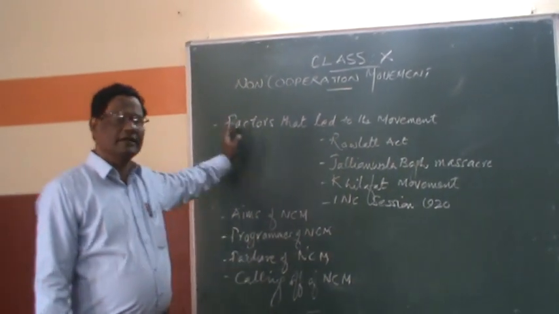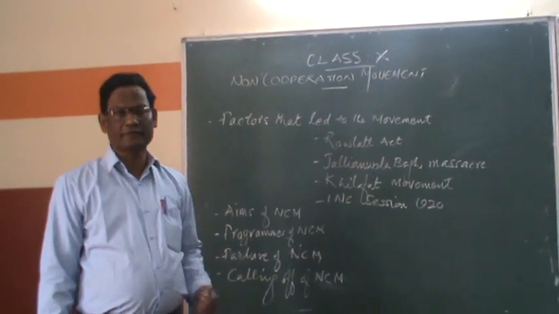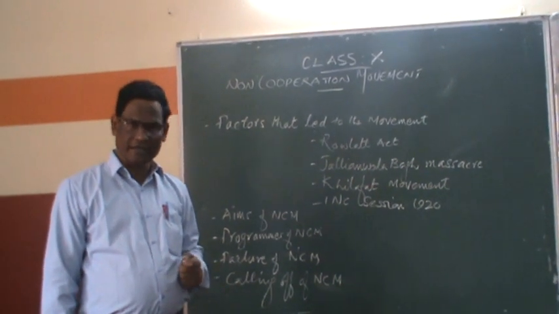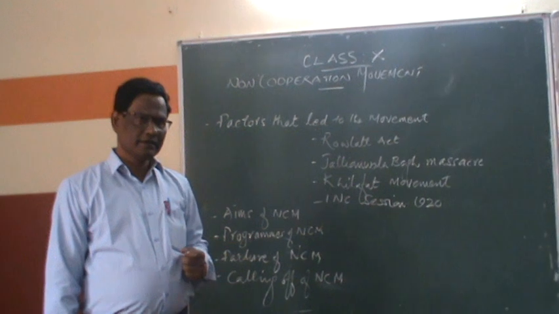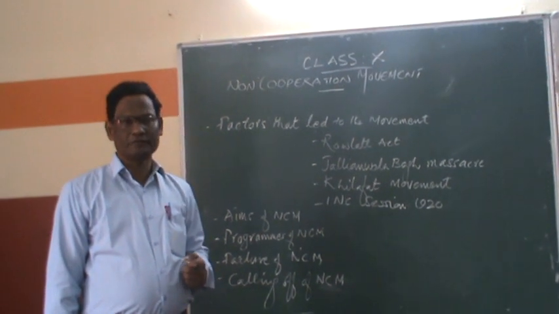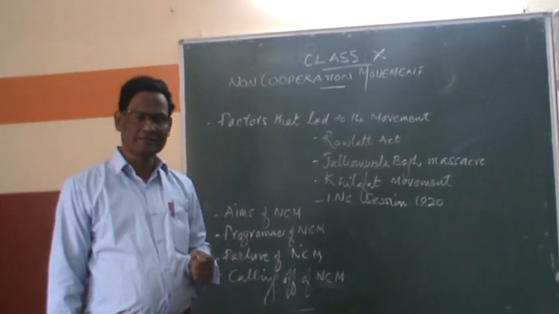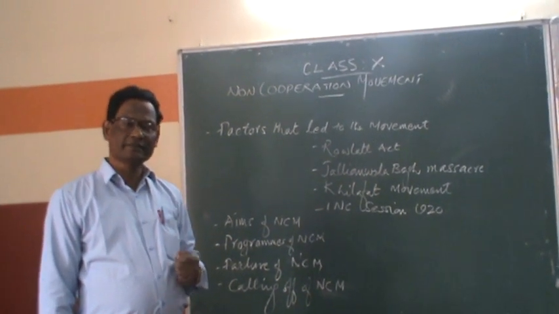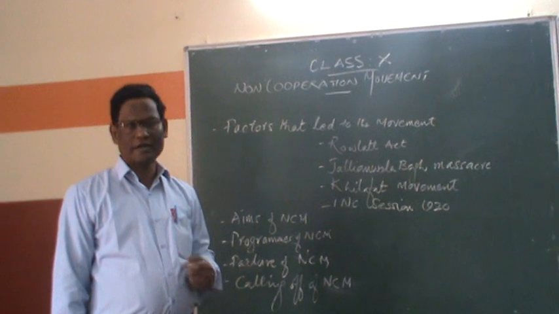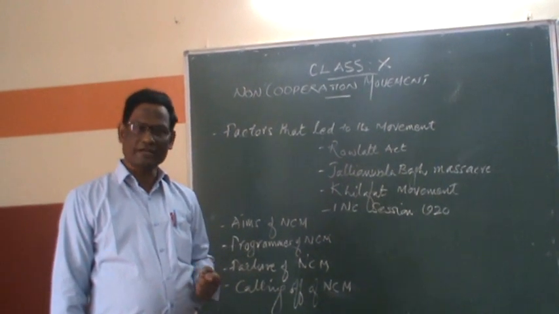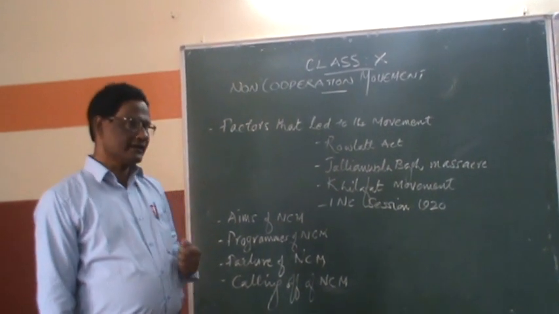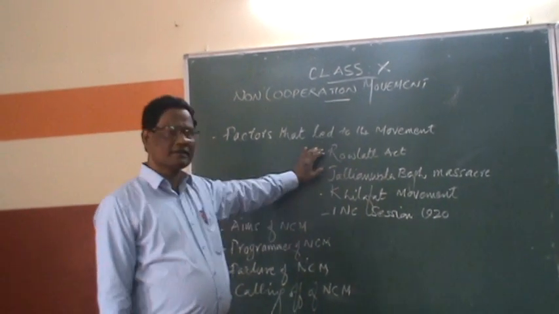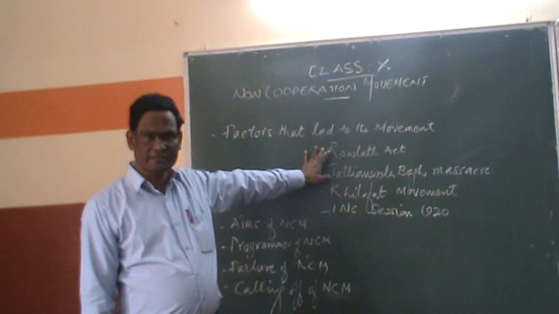Mahatma Gandhi came to India from South Africa in 1915, and soon after that he established the Sabarmati Ashram, and Sabarmati Ashram became the center of his philosophy, that is Satyagraha. And he experimented with Satyagraha in 3 different places, one at Champaran and 2 in Gujarat. And after the experimentation of Satyagraha, the British government passed the Rowlatt Act in 1919.